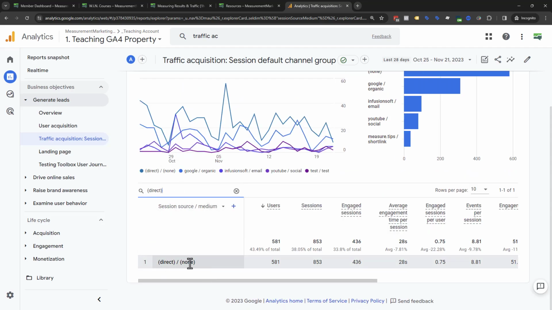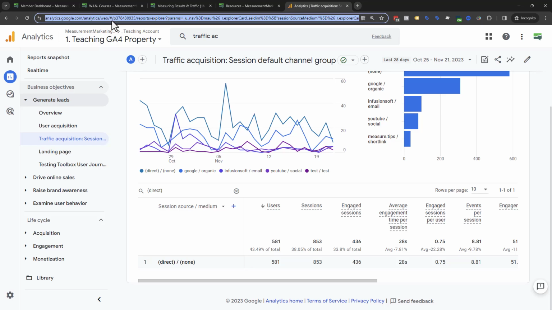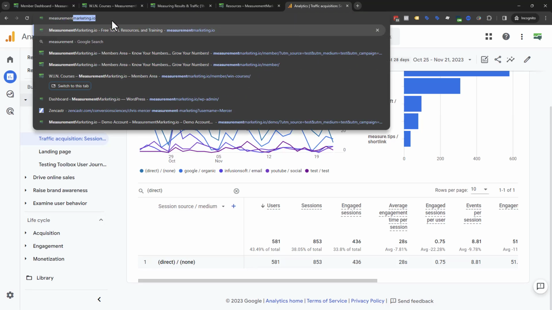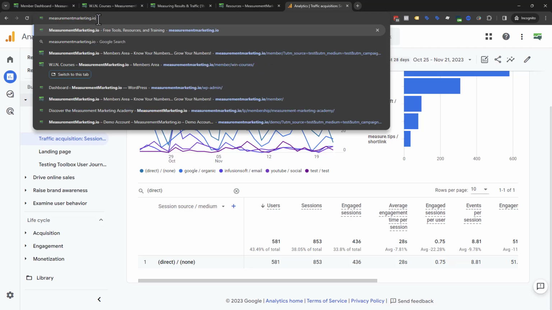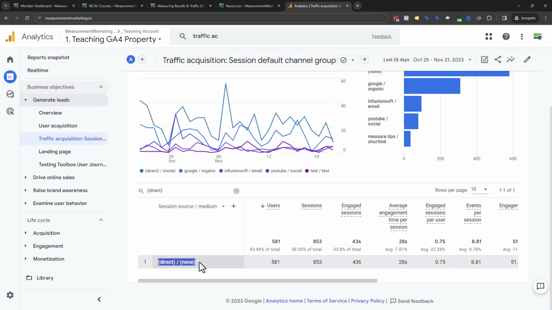So that is where Google's basically saying, listen, I don't know where they came from. They just sort of showed up. And this will happen a lot. As an example, and if you watch what I do in my browser here, if I type measurementmarketing.io, I just started typing it. The browser auto-completed it. Well, as soon as I hit enter, to Google Analytics, it's going to look like, oh, I'm just showing up, right? I just typed it in directly. So sometimes that happens, and that's a legitimate use of direct none traffic. They really came directly to your site.